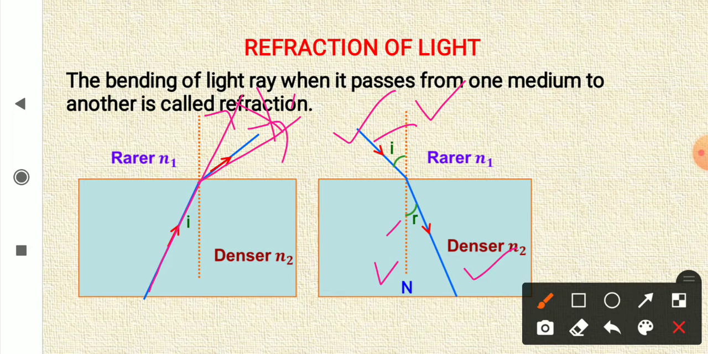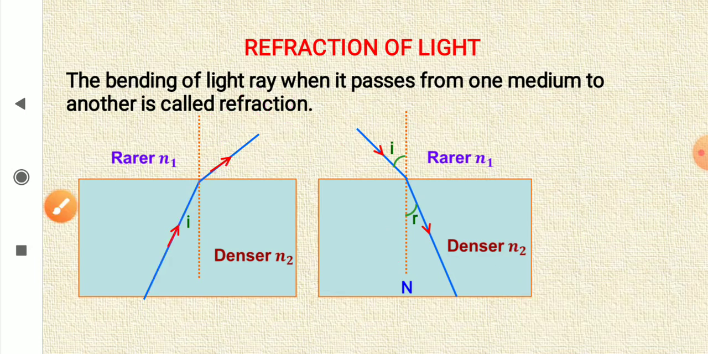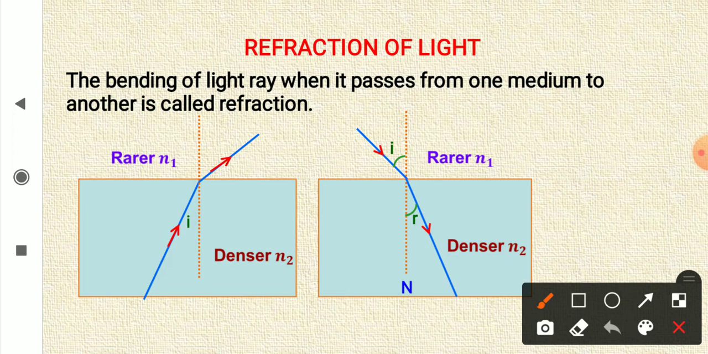And what is noticed here is that when light is entering from rarer medium to denser medium, it is bending towards the normal. And when light is moving from denser to rarer medium, it is bending away from its normal.